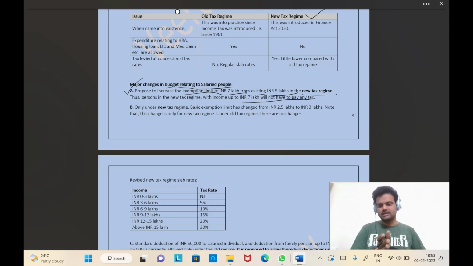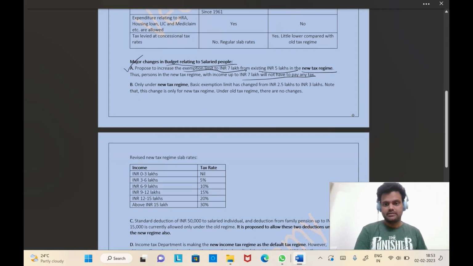So that means in the form of basic exemption limit, in the form of standard deduction, rebate, etc., even if your annual income is 7 lakhs, you need not pay any tax. But this is not applicable to those who have opted for the old tax regime. Okay, that is the change. And that is one proposal for the new tax regime people. And point number B, only under the new tax regime. Again, the second proposal is also for the new tax regime only.